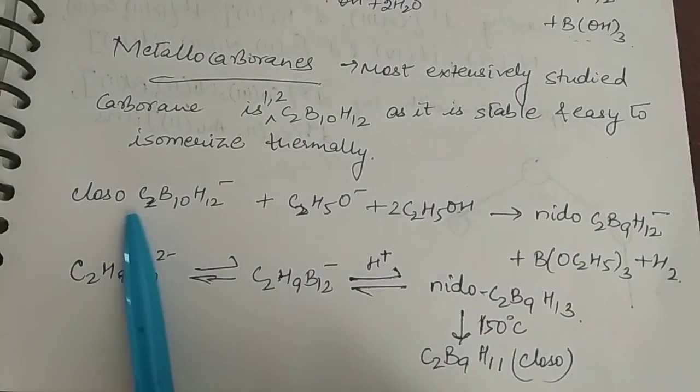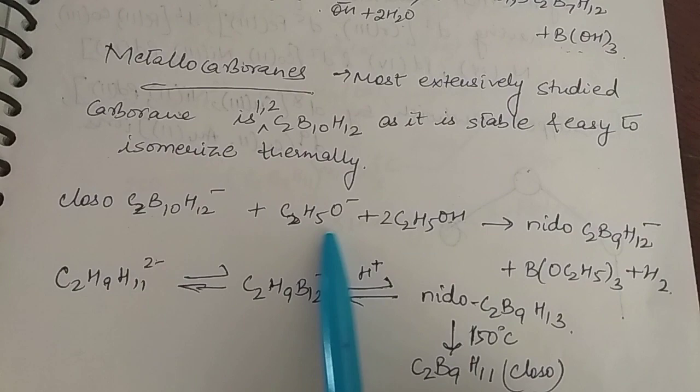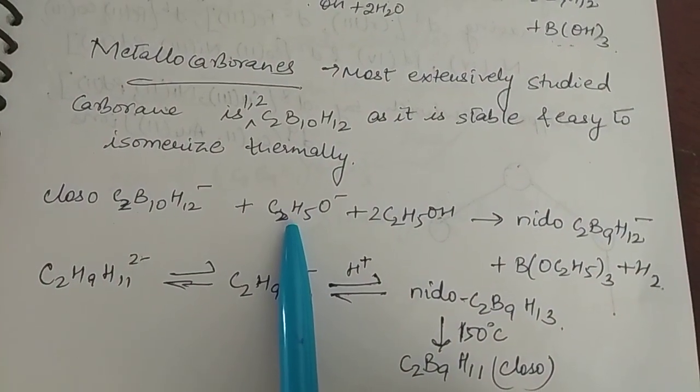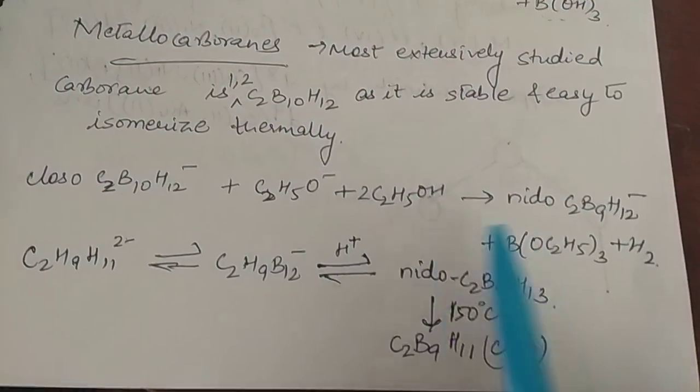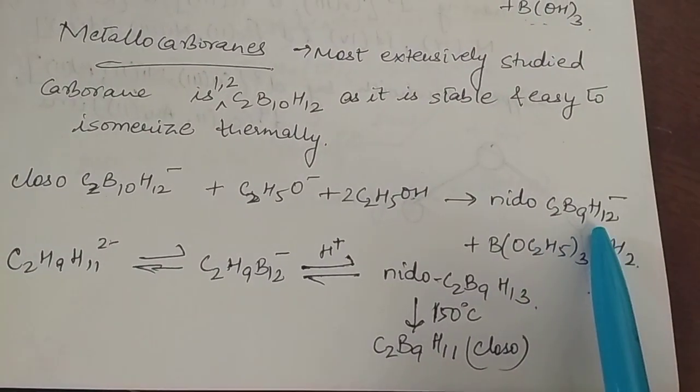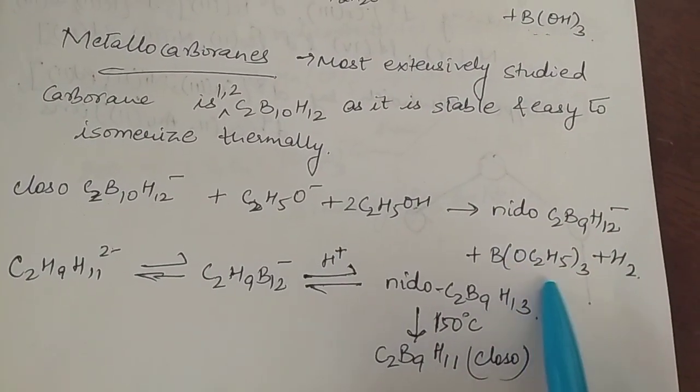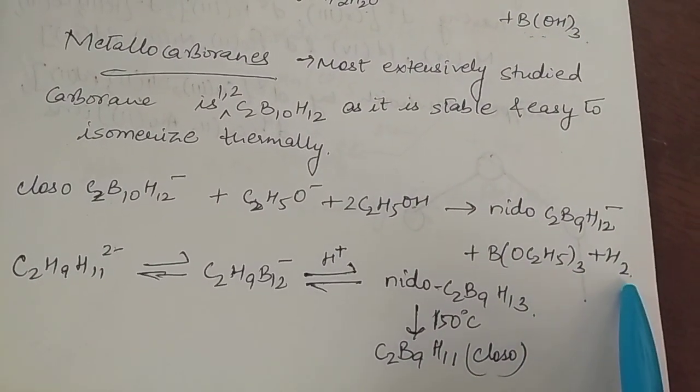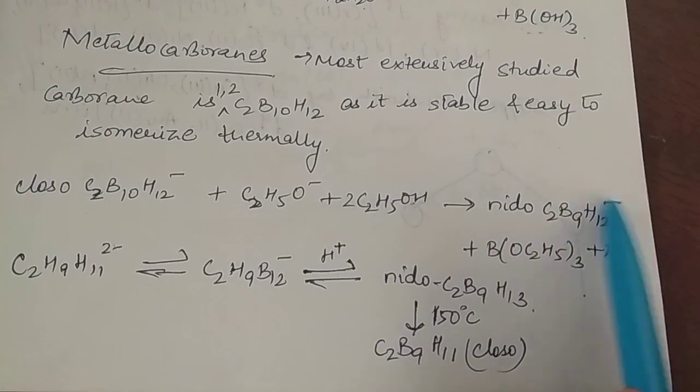The reaction is closo-C2B10H12 in presence of the ethoxide anion and ethanol gives rise to nido-C2B9H12 minus and B(OC2H5)3 plus H2. So you get a nido compound here.